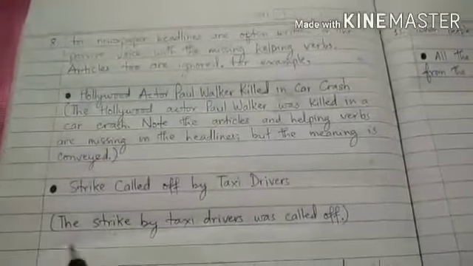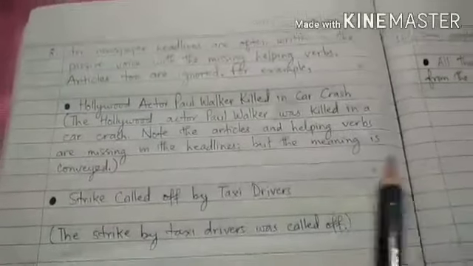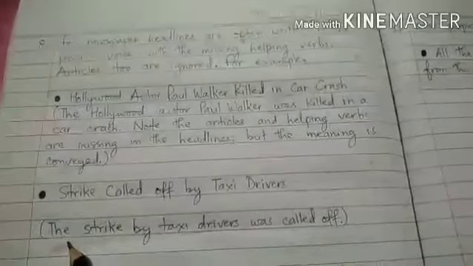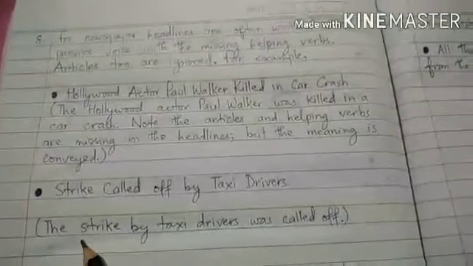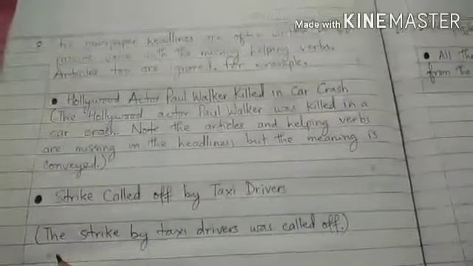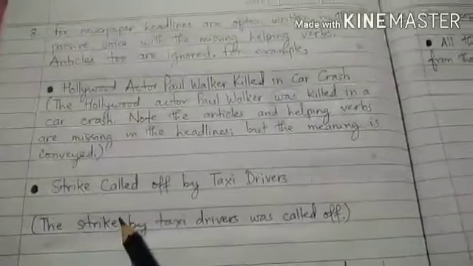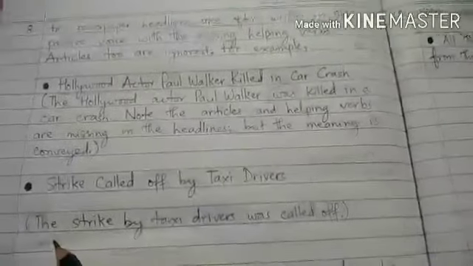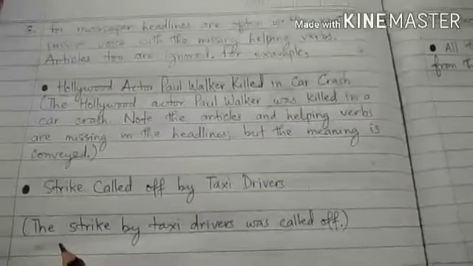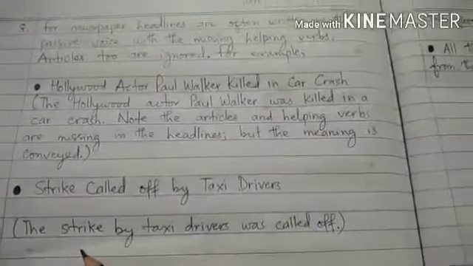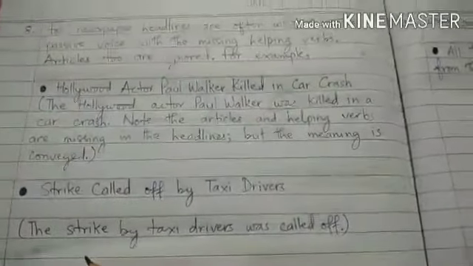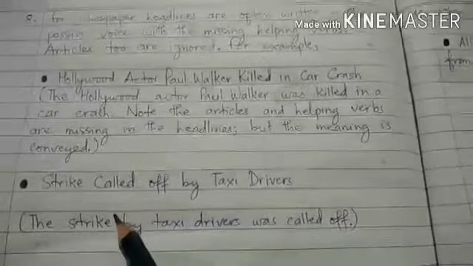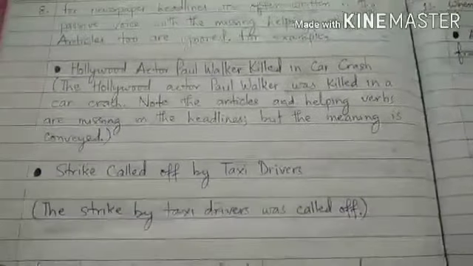Okay. But we cannot write these newspaper headlines too long because they should be short and very appropriate. Okay. To make the newspaper headlines short and very appropriate, we know that it is written in passive voice, but again what we have to do is omit the use of articles as well as the use of to be verbs in newspaper headlines, with the B3 form of the verbs. Okay.